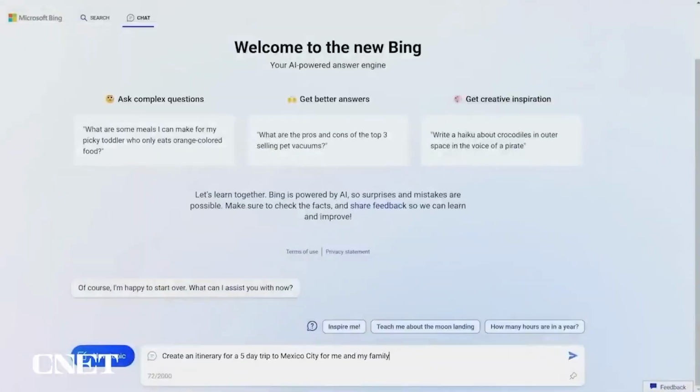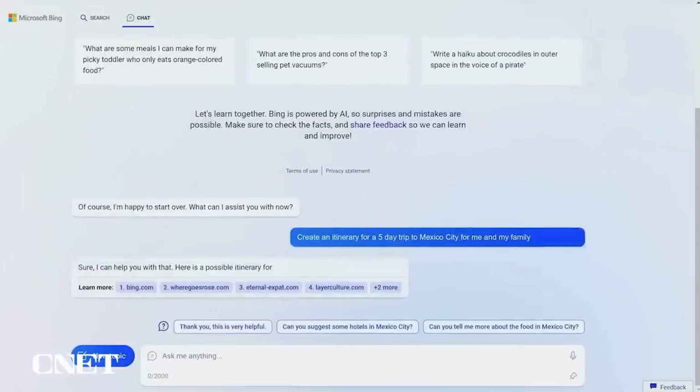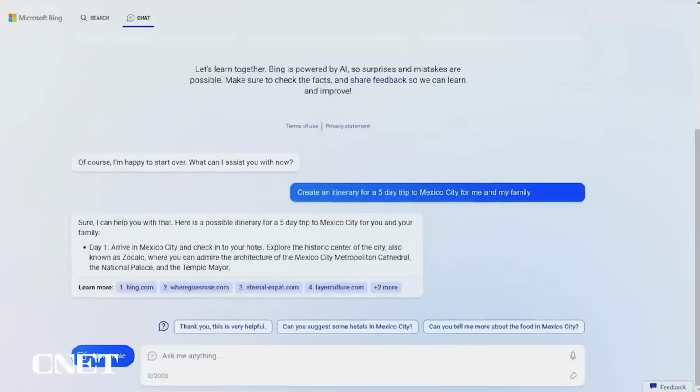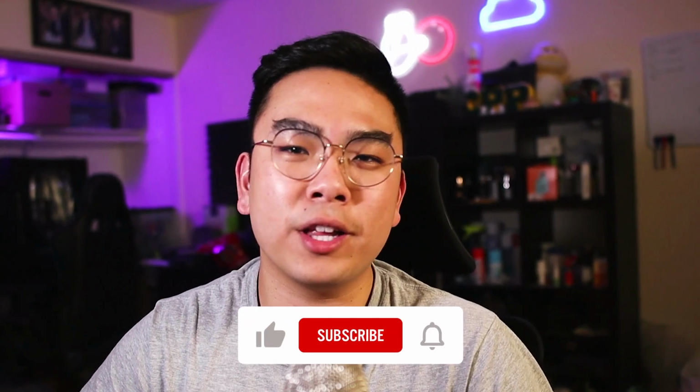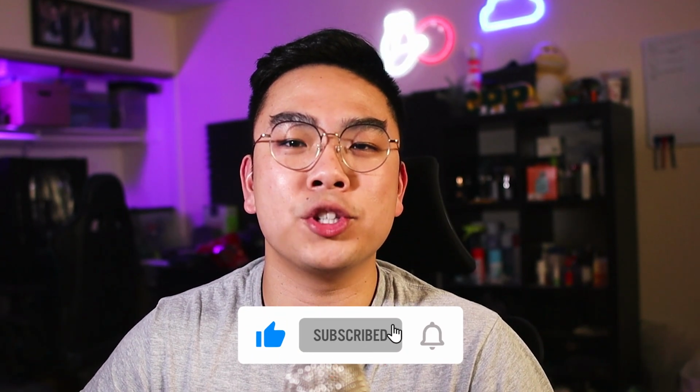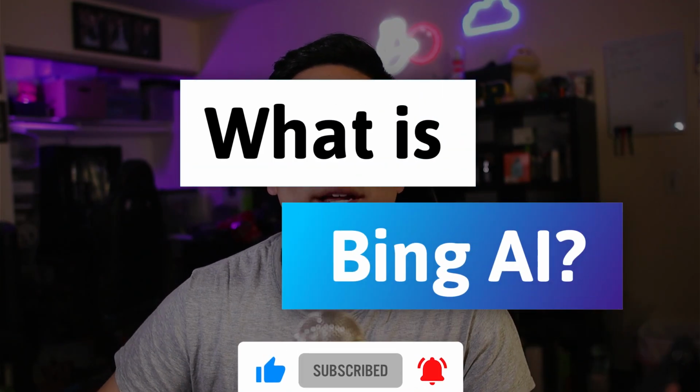Microsoft has launched its new chatbot technology similar to ChatGPT, with it being AI powered. And in today's video, I kind of just want to highlight the features, how to access it, along with controversies and more details about it. Now I'm going to do this fairly quick to keep you guys up to date and try to keep it short and simple. So the first thing is, what is Bing AI, right?